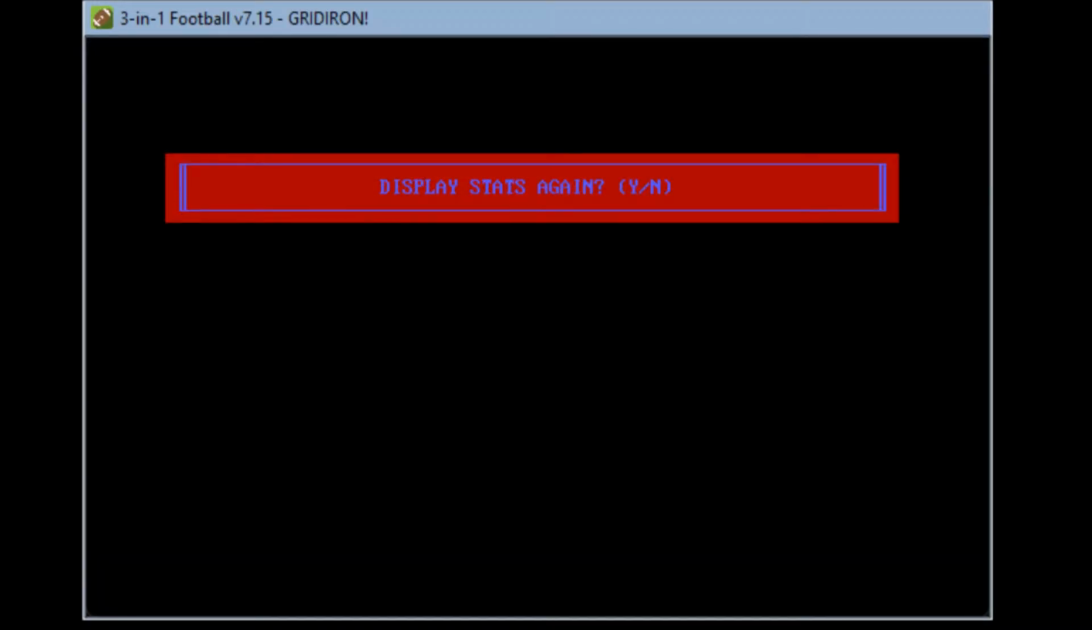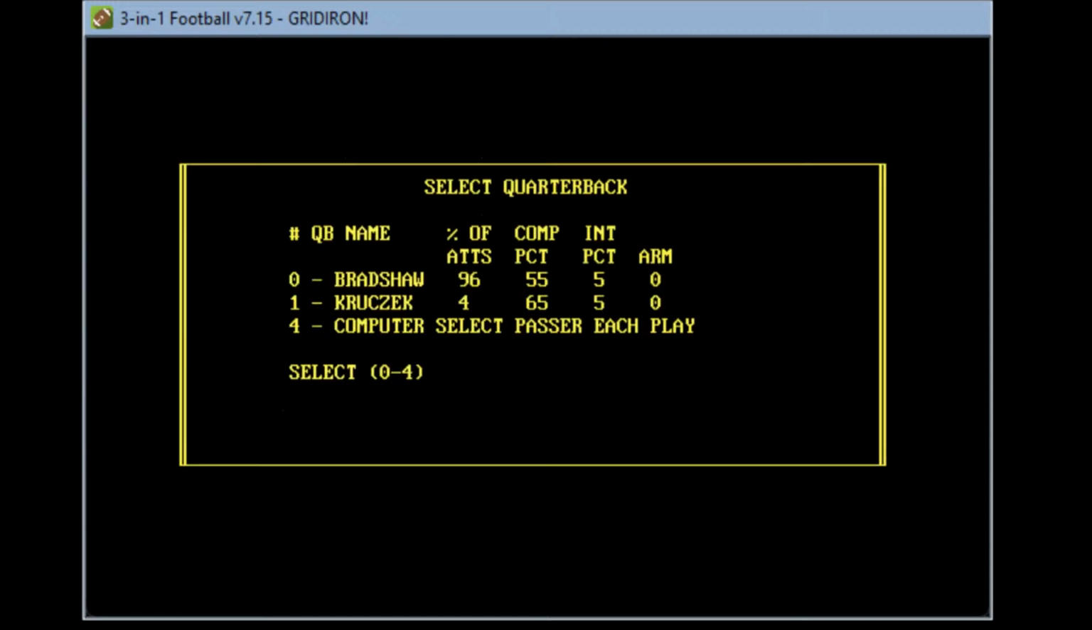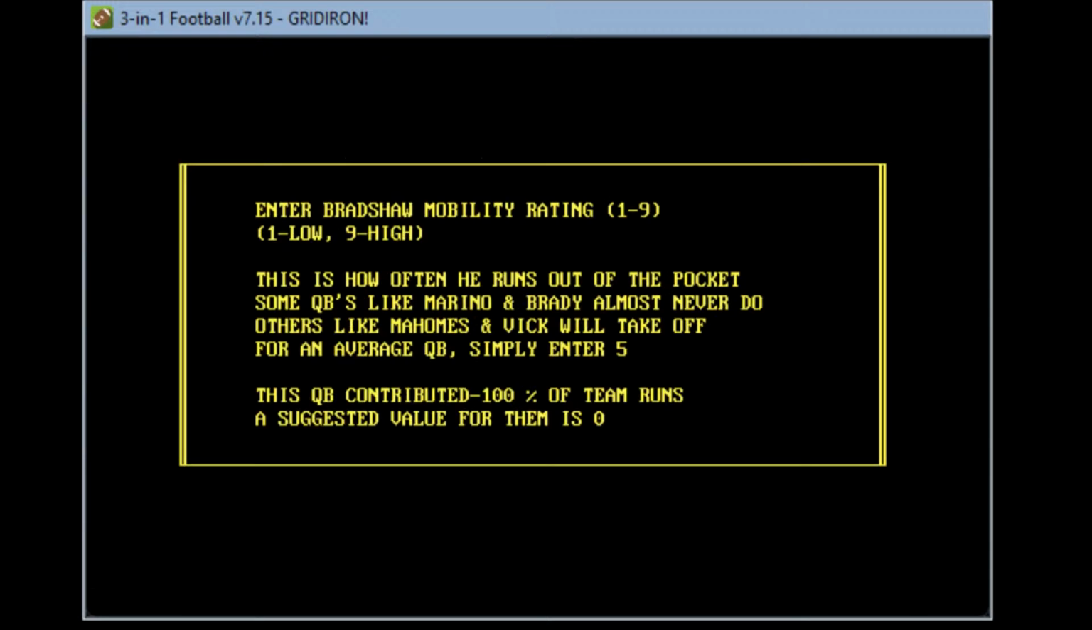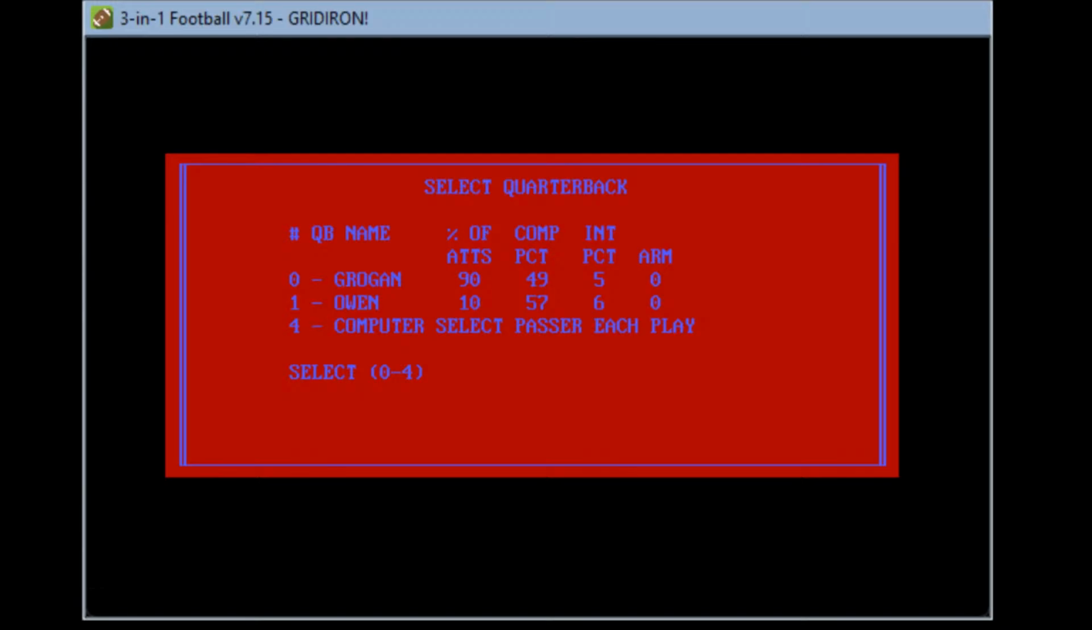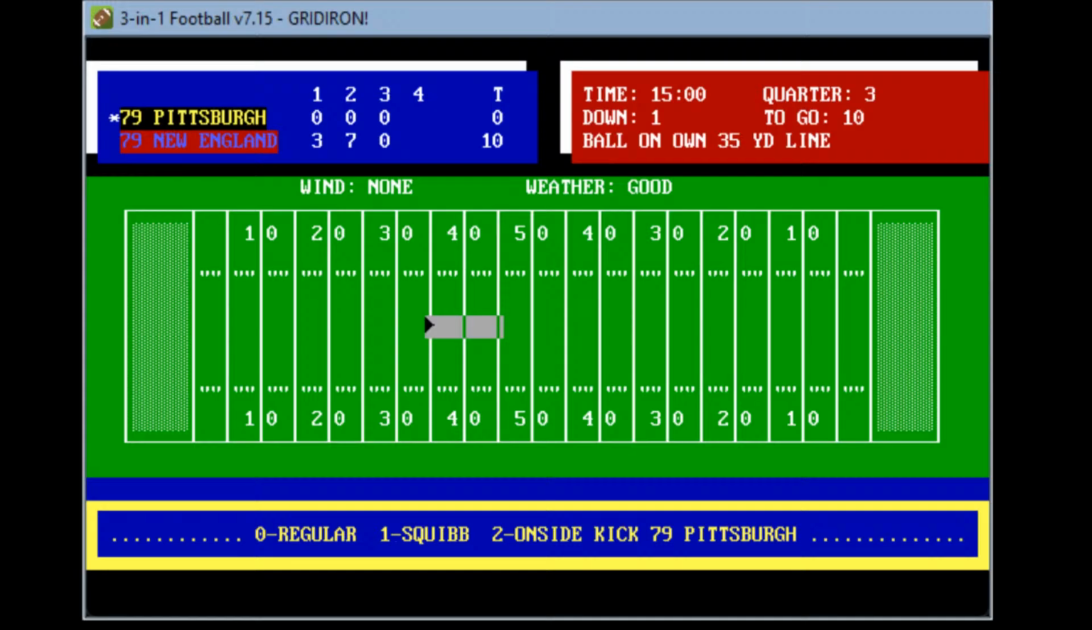And we'll see if we can get this underway. Display stats again. No, we will not. Let's go ahead and play NFL football here. So Bradshaw will come out again. Grogan will be the second half quarterback. So Pittsburgh will now be the one kicking off, down 10-0 at the start of the third period.